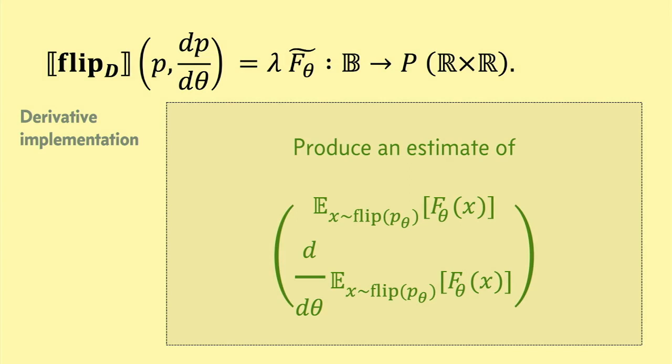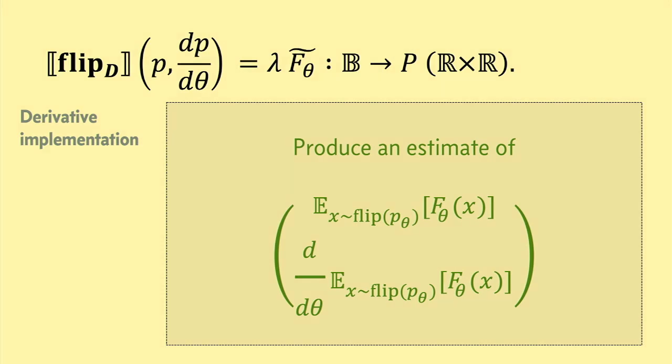But now we also take in this second argument, this estimator, f tilde. And when we give f tilde a Boolean, the idea is that it's going to give us a randomly sampled dual number that's estimating the expected value of some function f and that expected value's derivative with respect to theta. And the reason that f might depend on theta, even though its input is a Boolean, is because in a higher order language, it might have closed over theta or something that depended on theta, right? This f is just a higher order function that might also be depending continuously on theta.